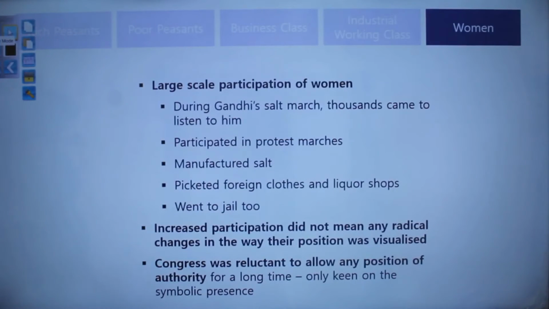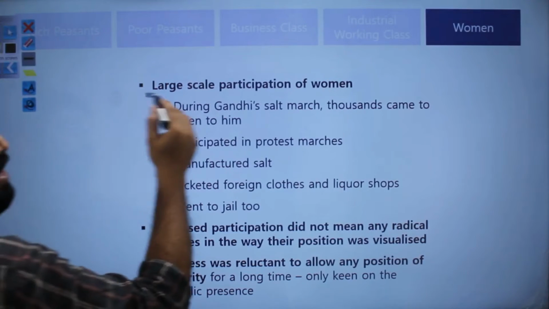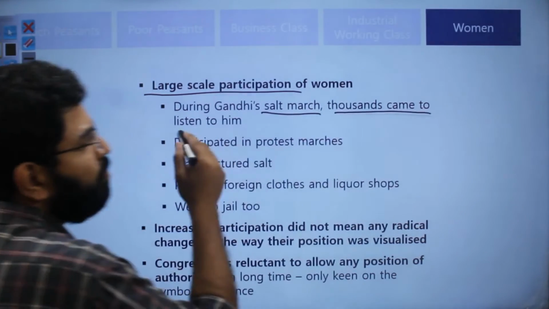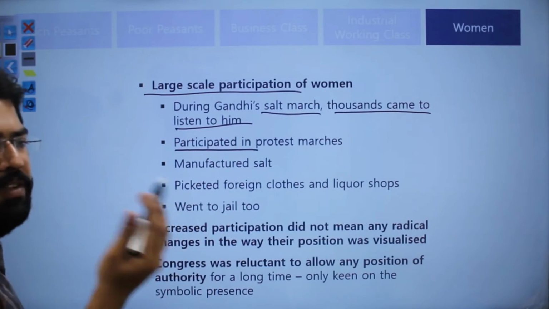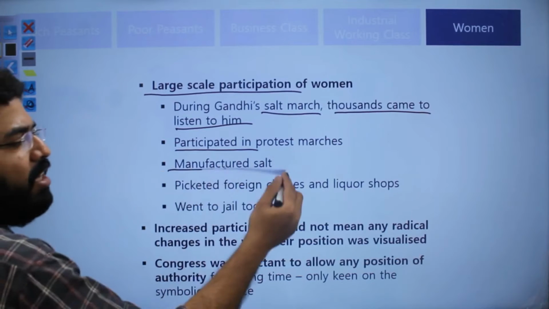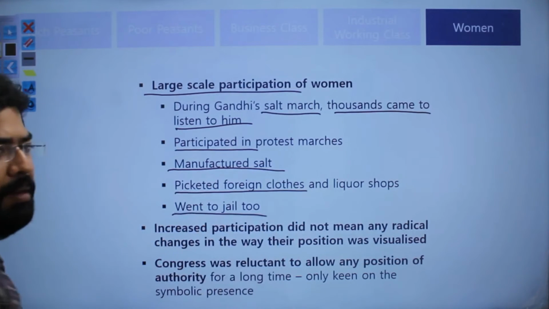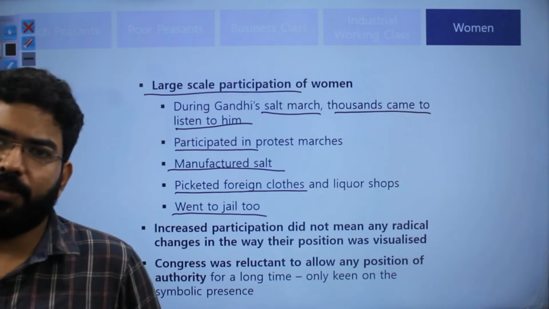Now let's discuss the participation of women as well. So there was large scale participation. The examples are plenty. During the Salt March also, thousands of women came to listen in. Then there were protest marches, and when women participation was quite high, they broke laws as well, picketed foreign clothes, went to jail. But these are all examples of their presence in the civil disobedience movement.